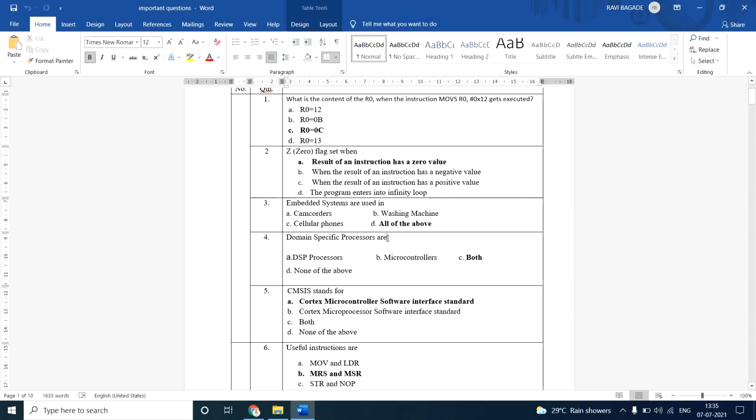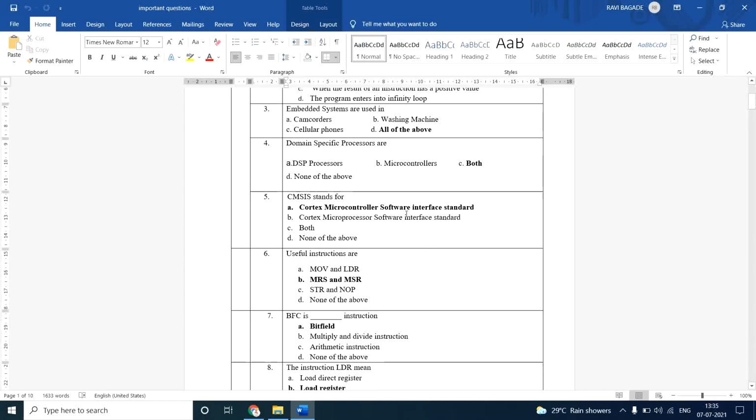Then the fourth one is, domain specific processors are. So among the given options, which are the domain specific processors? We know that DSP processors and microcontrollers are nothing but domain specific processors. Then, what does CMSIS stand for?